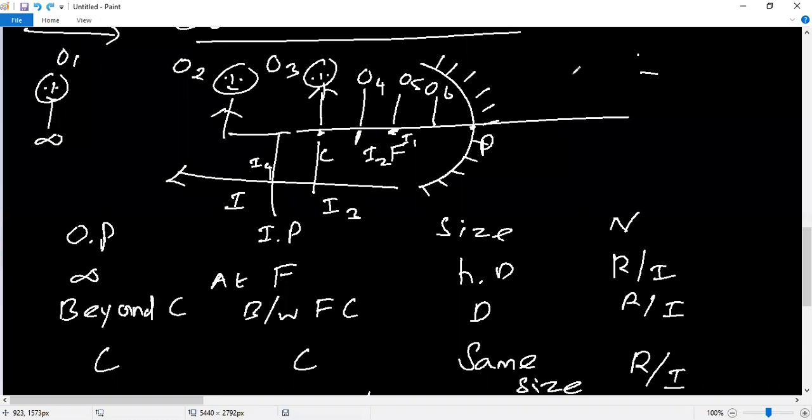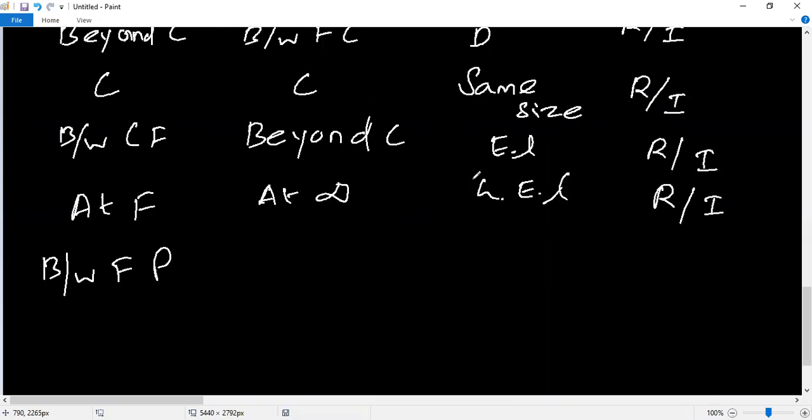This is a virtual and direct image. This is I6. Now there is only 1 minute, so I am going very fast. Again I will explain.